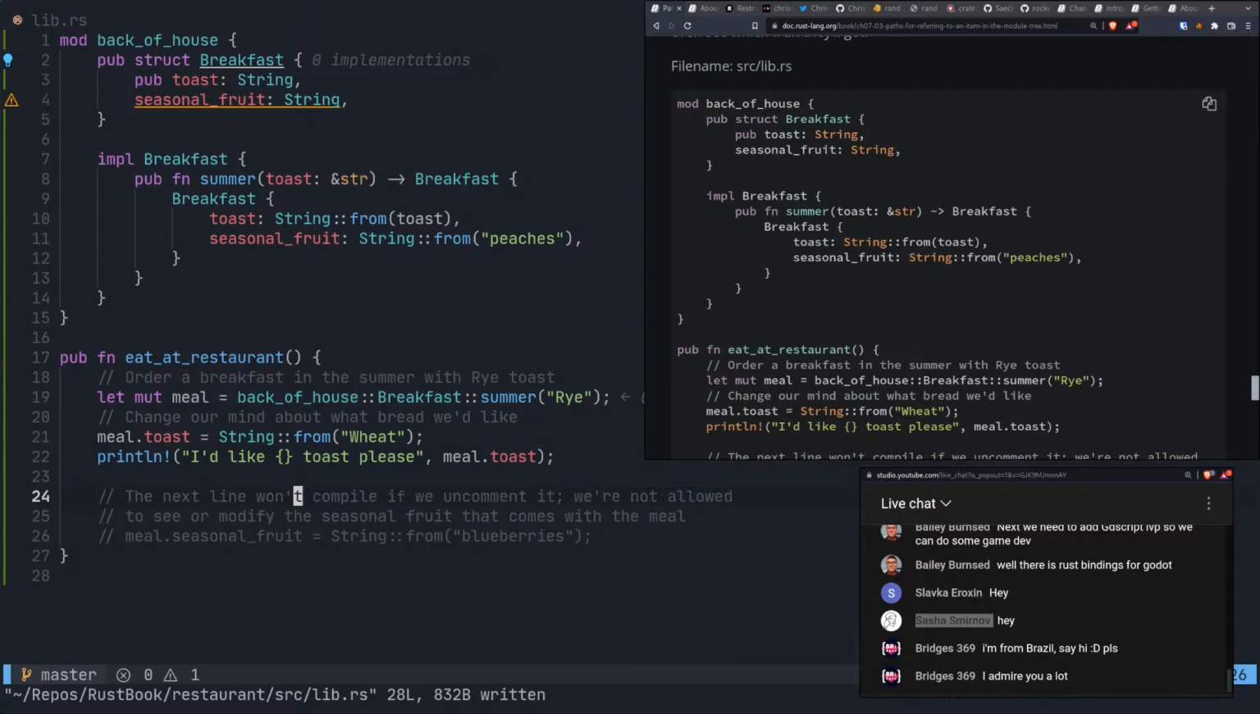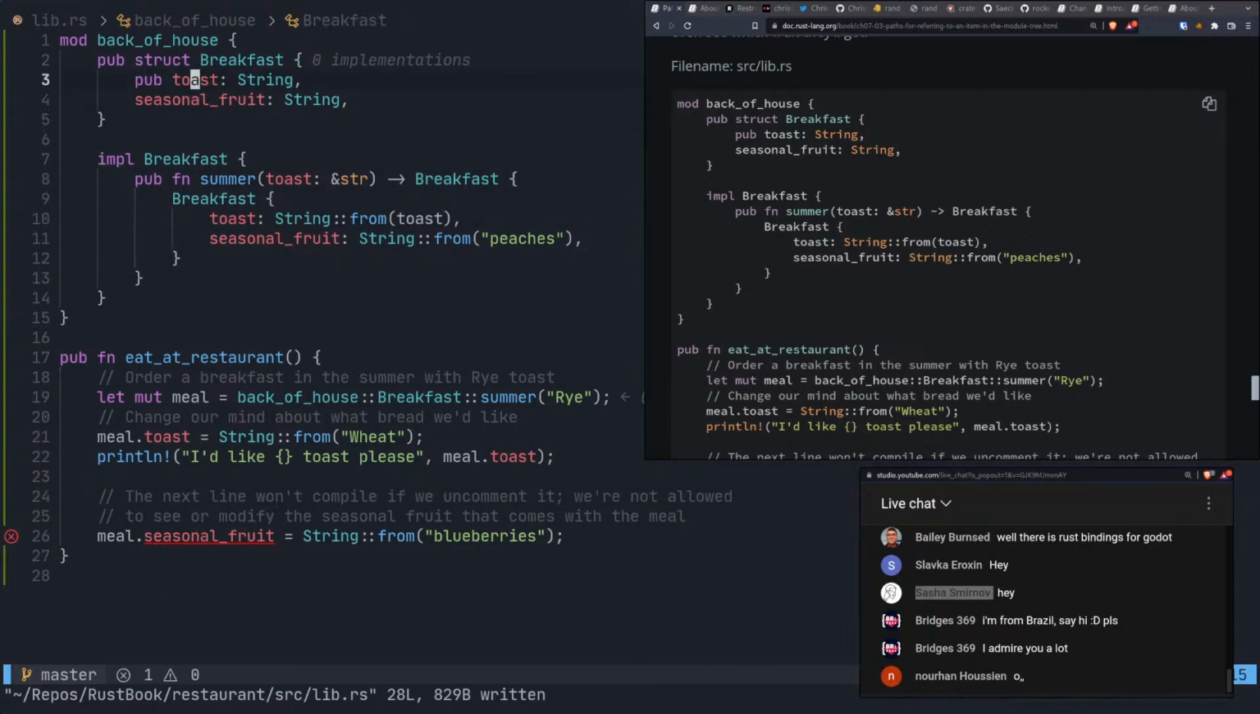Yeah. The next line will compile if we uncomment it, if we're not allowed to modify the seasonal fruit that comes with the meal. Okay, so yeah, this is just a modification. I was confused because this is a silly thing to do, right? Doing this and then immediately changing it. Why even do this if you just defined it with rye a second ago? But that's the point, that we're proving that we can change this. But we're also proving that we can't change the seasonal fruit here, because toast is public, but seasonal fruit is private. So if we made it public, then it would be fine. And if we got rid of public for toast, then we also couldn't do that.